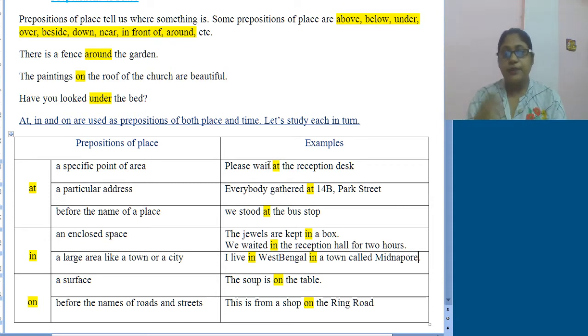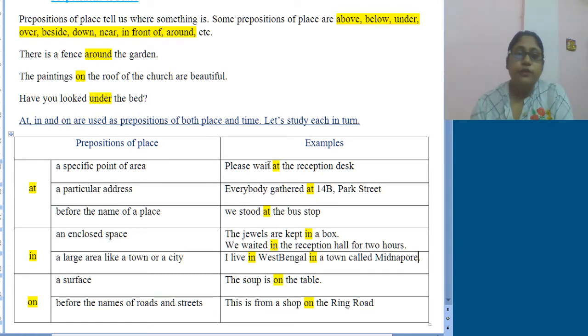For example, please wait at the reception desk. At the reception desk is a specific point of area. Everybody gathered at 14B Park Street. At a particular address we use at, and before the name of a small place, like we stood at the bus stop. I hope you all understood this. These things are very common.